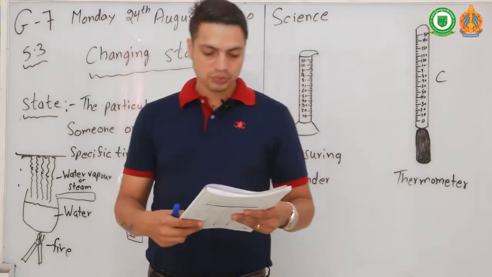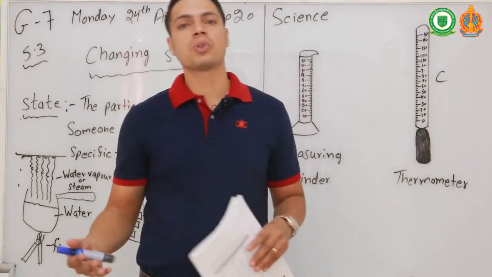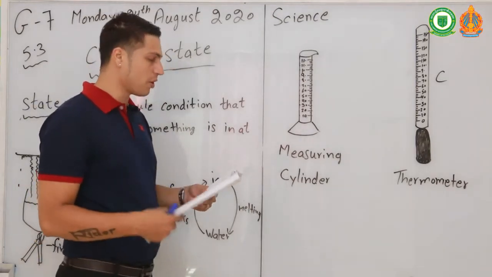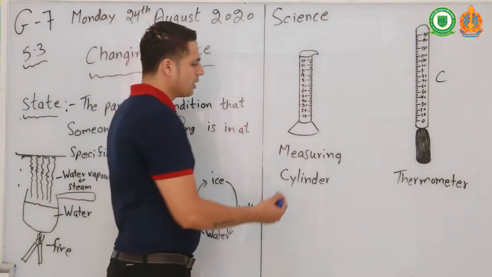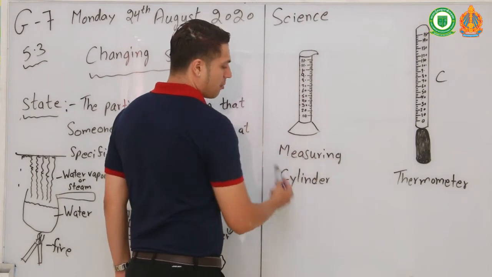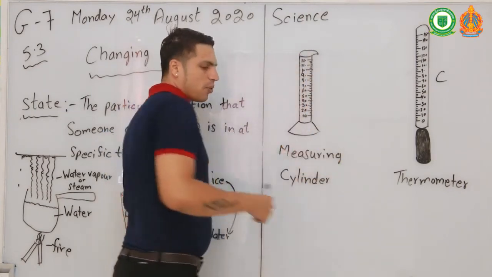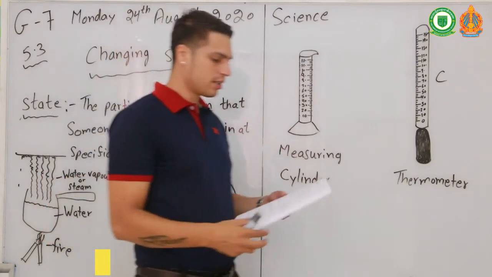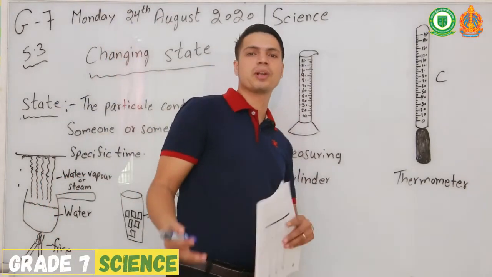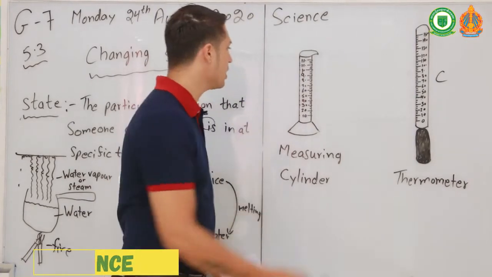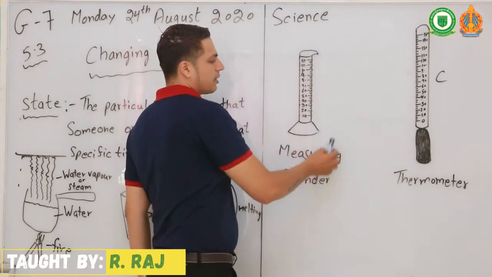Okay, and that's the water cycle when it comes to rain. Okay, and next, measuring volume. So this is a measuring cylinder. It looks like this. If you study science in future, you will go to labs and you will see a measuring cylinder in the lab.